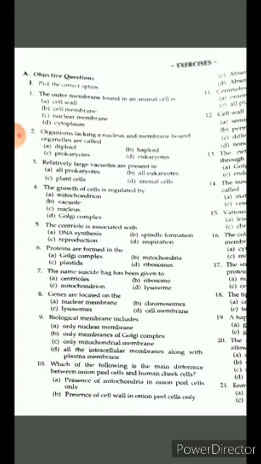Proteins are formed in Golgi complex, mitochondria, plastid, ribosome. You think 2 seconds.